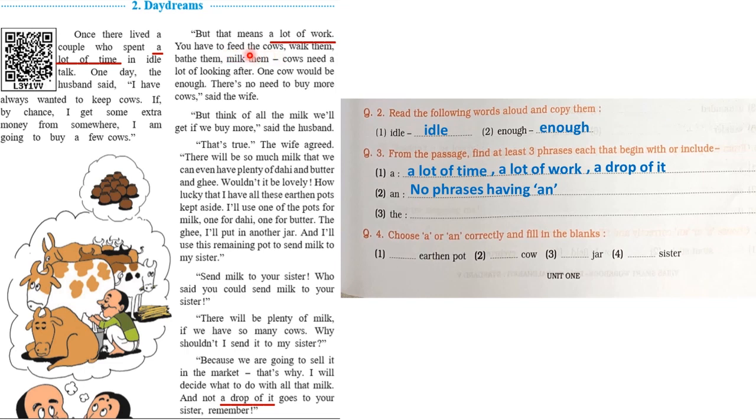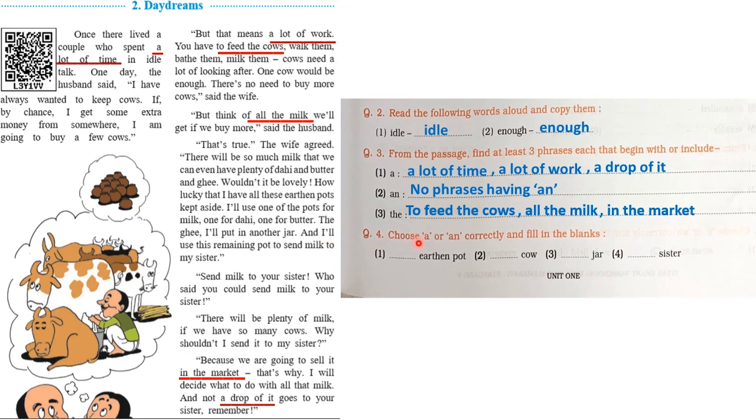Let us find the. Okay, here, to feed the cows. As you can see, the is not at the beginning, but the phrase includes the. So we'll write to feed the cows. Let us find the second one. Here, all the milk. Let us write it over here. All the milk. Let us find the third phrase. Yes, it is over here, in the market. So we'll write in the market.